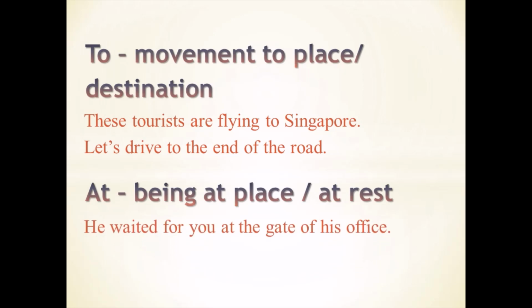He waited for you at the gate of his office. He was waiting. Now the verb waited does not show movement. That is why at preposition is used before the gate of his office. The train arrived at the station right now. Arrived means the train is still. It has already arrived. वो पहुंच चुकी है. Earlier it was moving, but now it is still. That is why at preposition is used.